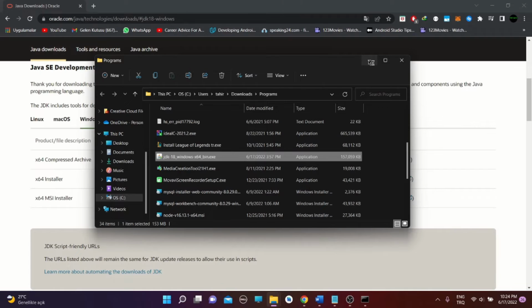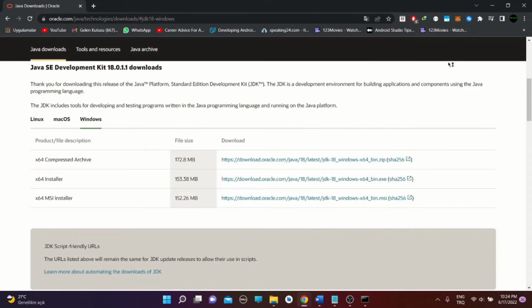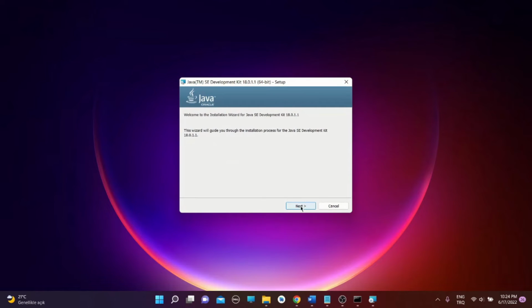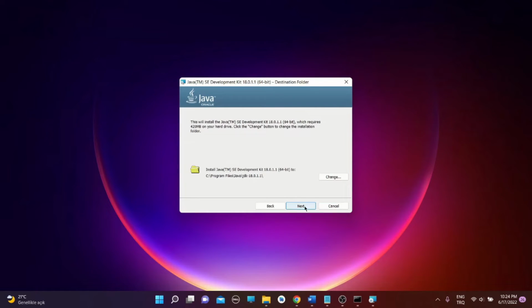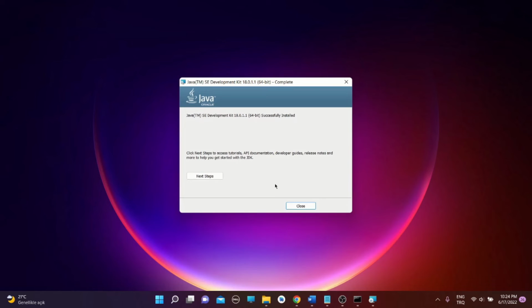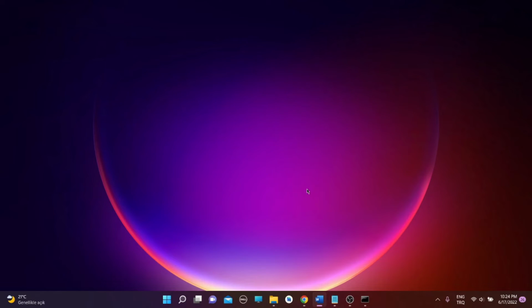Right now we're going to install the JDK to our computer. Click yes. Click next. This is the path that is going to be installed. You can change it if you want, but I prefer to keep it as it is. So we do not need to change anything. Successfully installed. Let's click close.